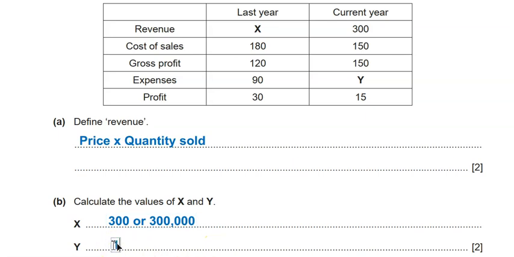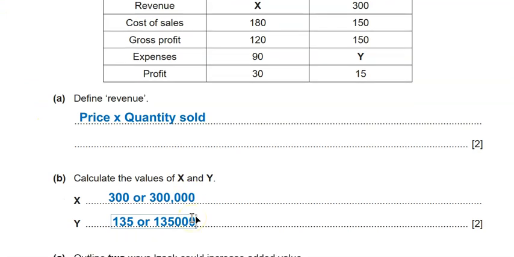So I can write it this way, 135 or 135,000. It's the same. I write one of these, of course. So it's enough to write 135. Okay, so this is for part B.